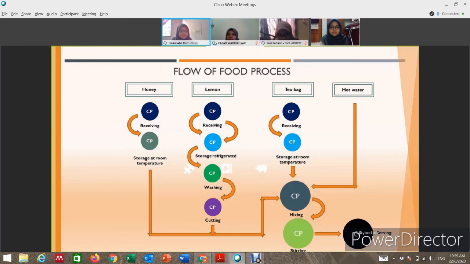Okay, the last one is the drink honey lemon tea. Okay, this is the process of making honey lemon tea and there is no CCP in this process.